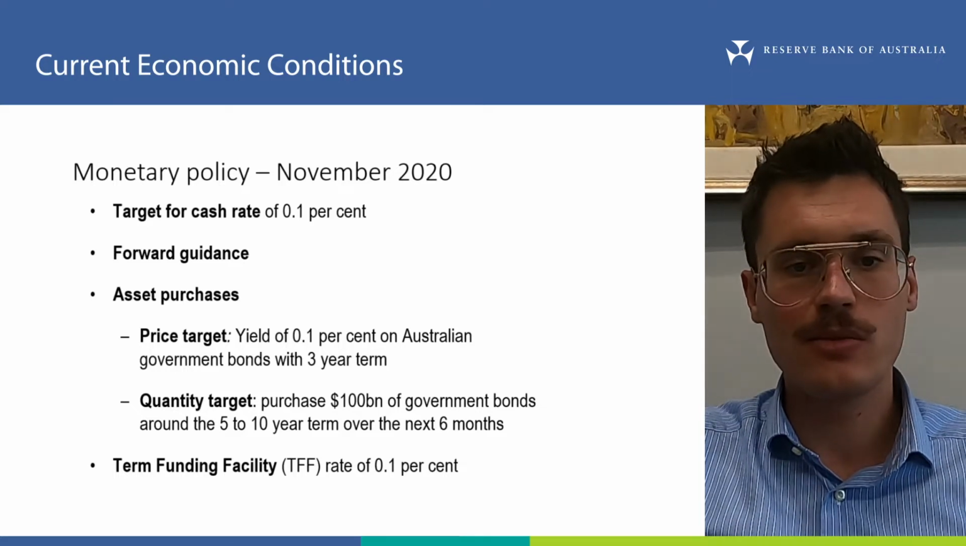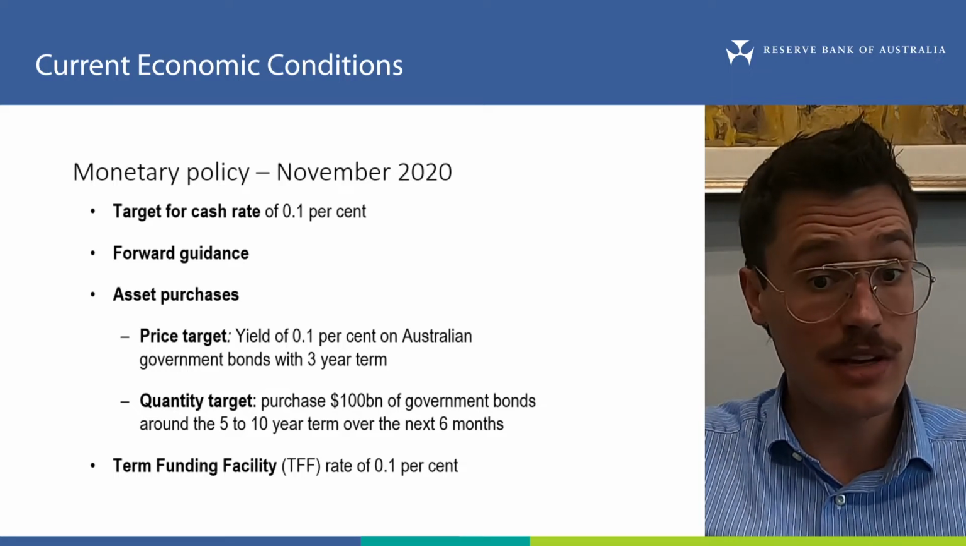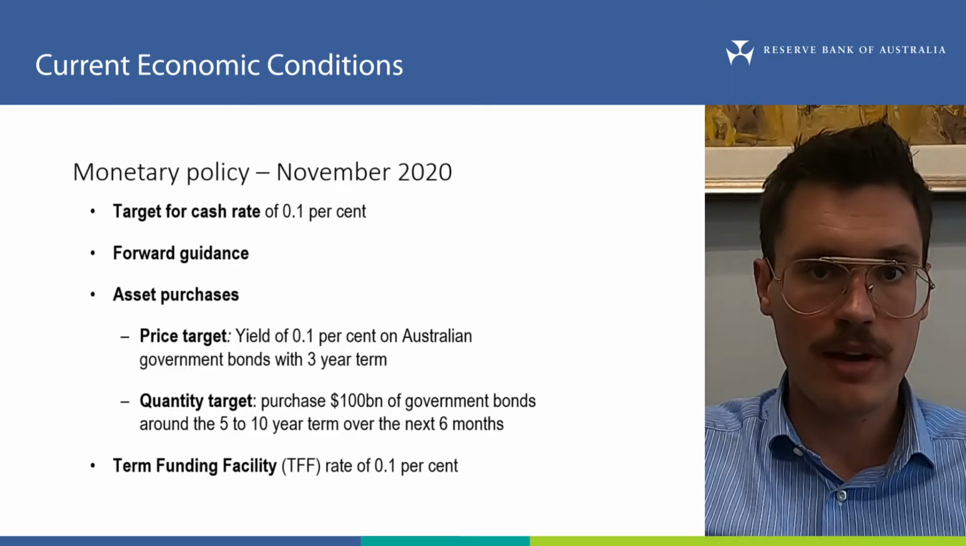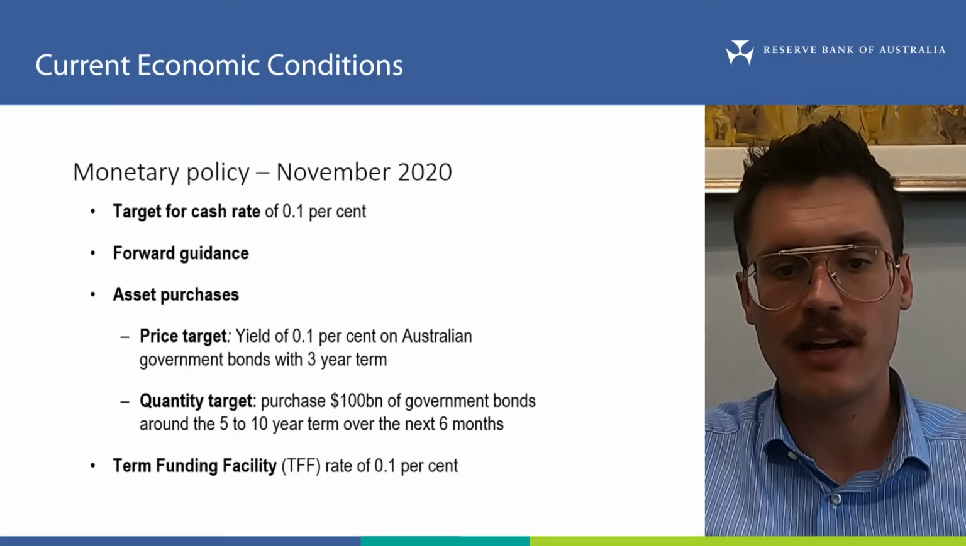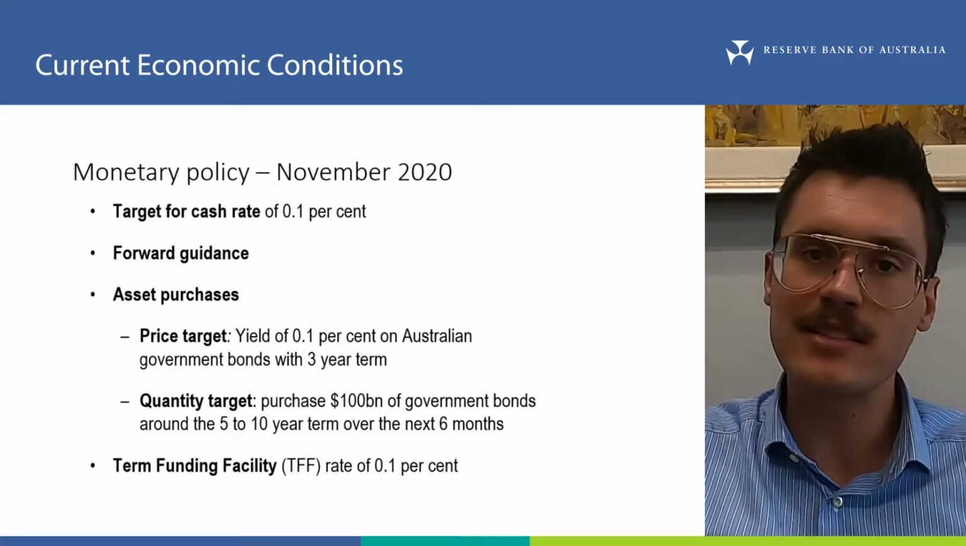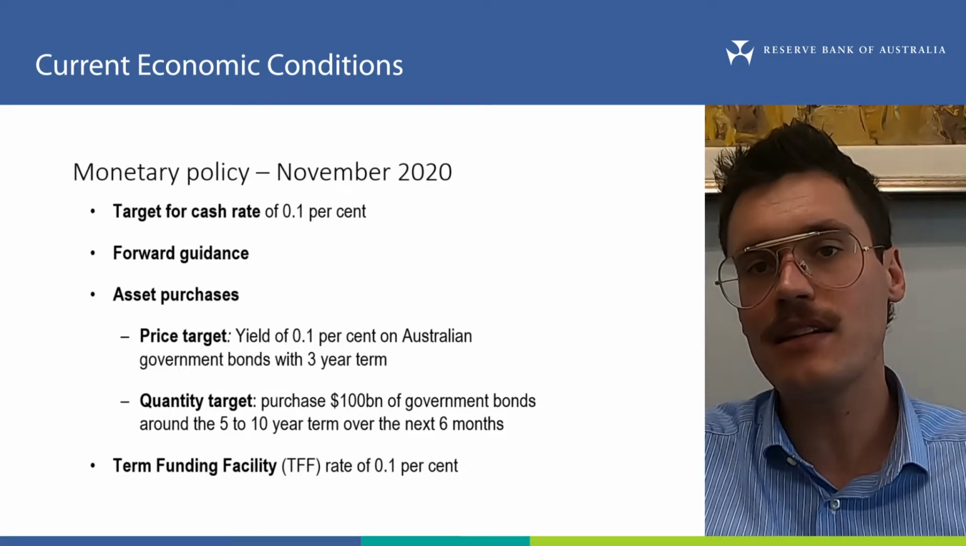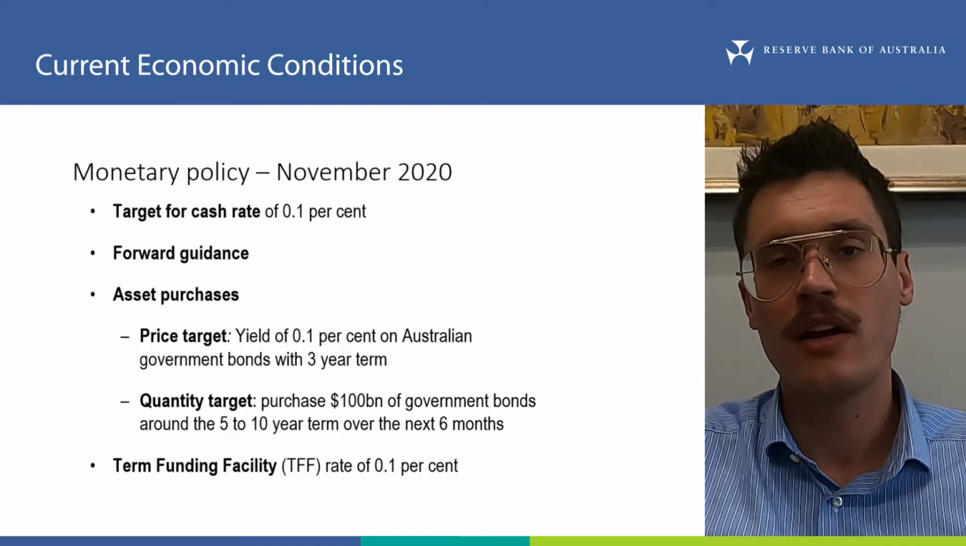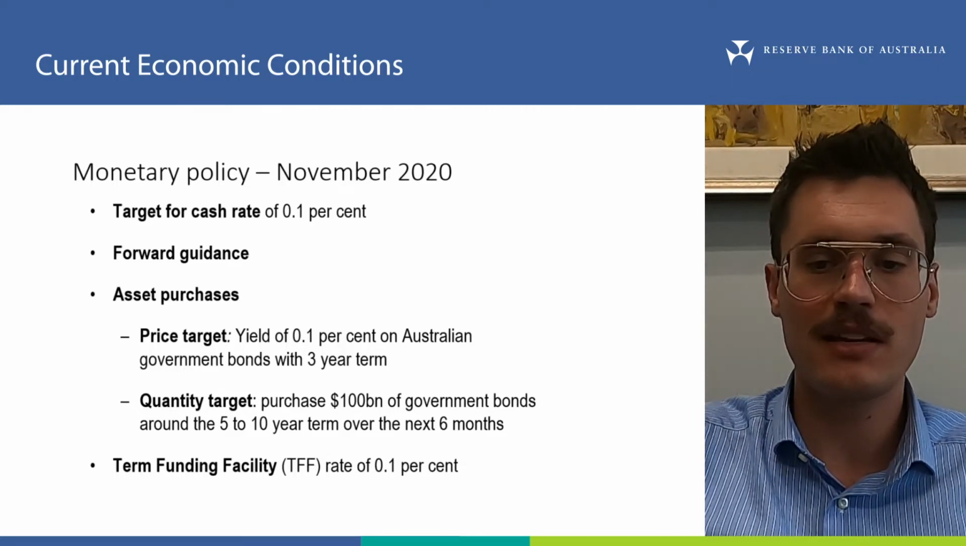All of these policies will support the economy through the regular transmission channels: lower borrowing costs for households, businesses and the government, a lower exchange rate than otherwise, and higher prices for some assets than otherwise, making it easier for households and businesses to borrow and increasing their confidence to spend.